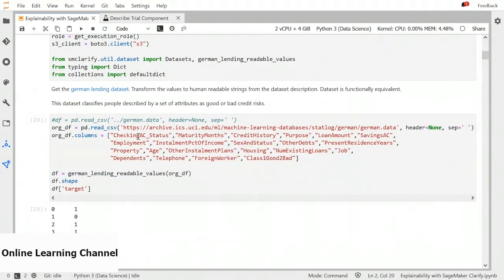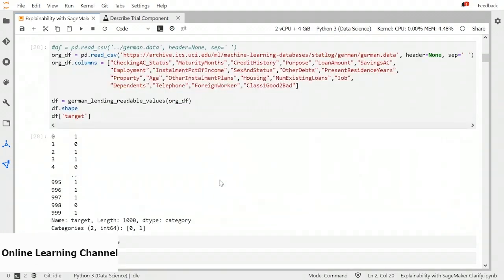There are different columns: checking account status, maturity months, credit history, purpose, loan amount, etc. We will use the function German lending readable values to convert the original dataset into a readable format. So this is the readable format. If we explore the dataset, we can see different attributes, etc. We can just plot the foreign workers. We can see there are a lot of foreign workers.